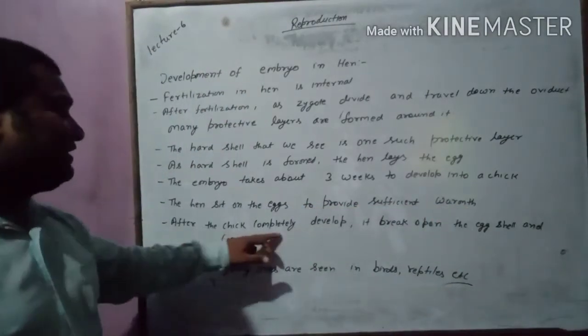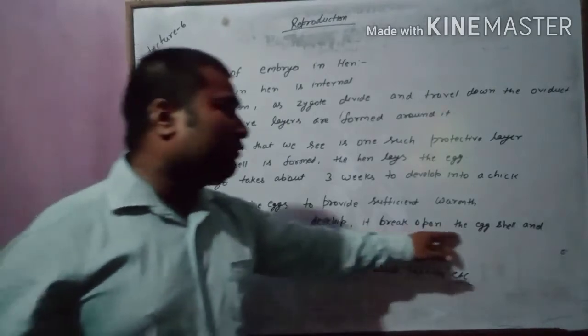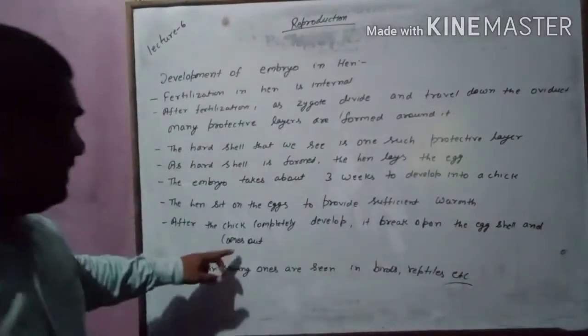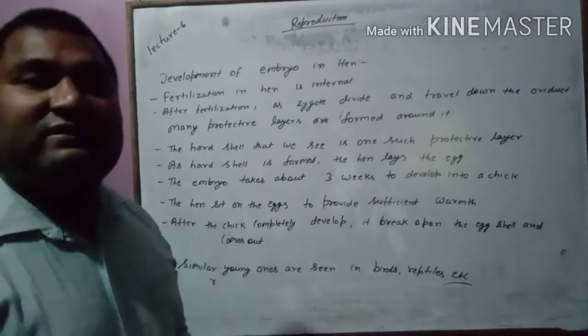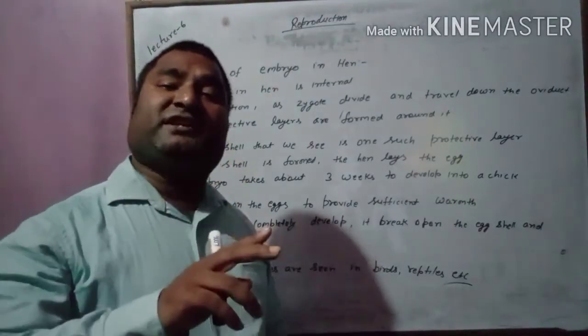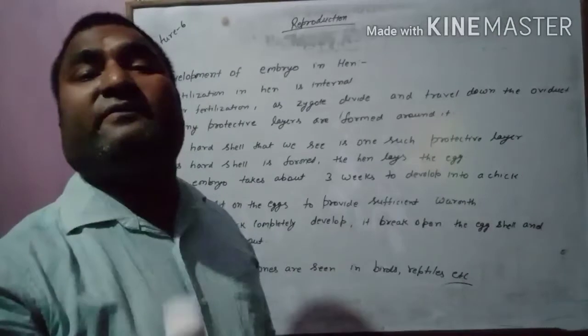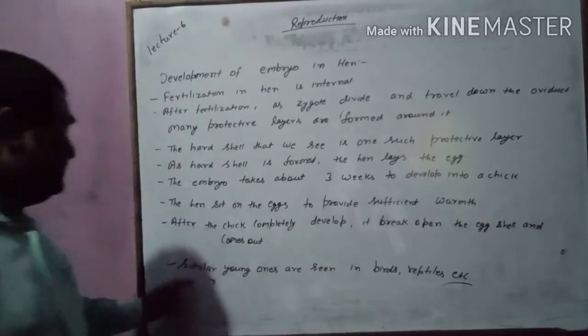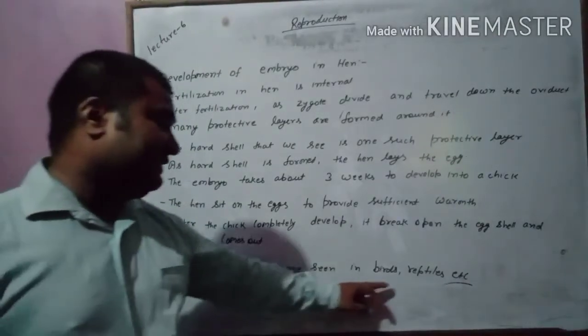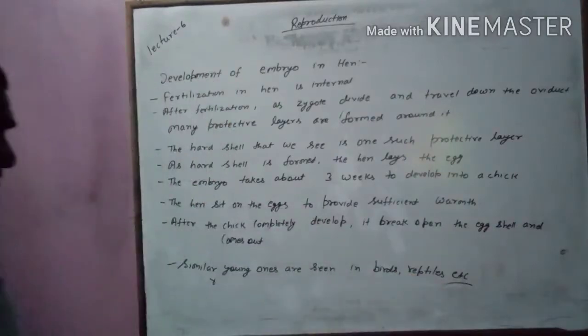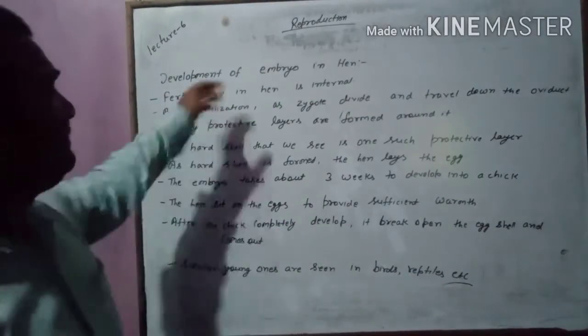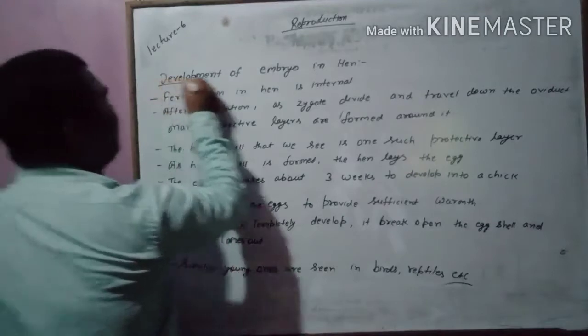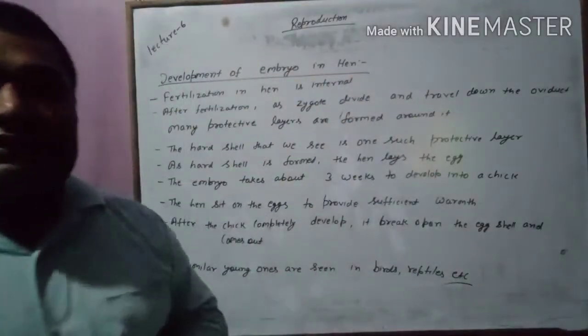And after the chick completely develops, it breaks open the egg and comes out. This means development of the chick takes place outside the organism's body. Similar young ones are seen in birds, reptiles, etc. So this is a development. It is somewhat different from the human being.